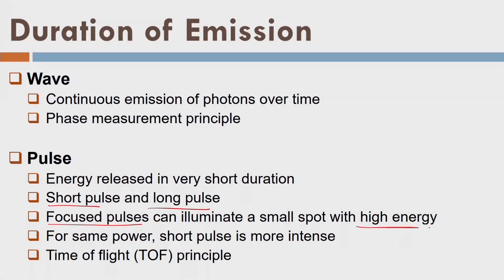However, if the pulse is focused, it will interact with a very small area, and the number of photons that respond back will give better, pinpointed information. So, focused pulses can illuminate a small spot with high energy. I hope these concepts are now becoming clear to you.